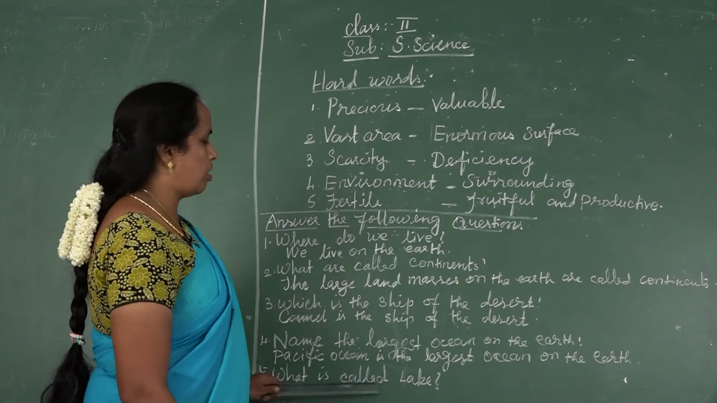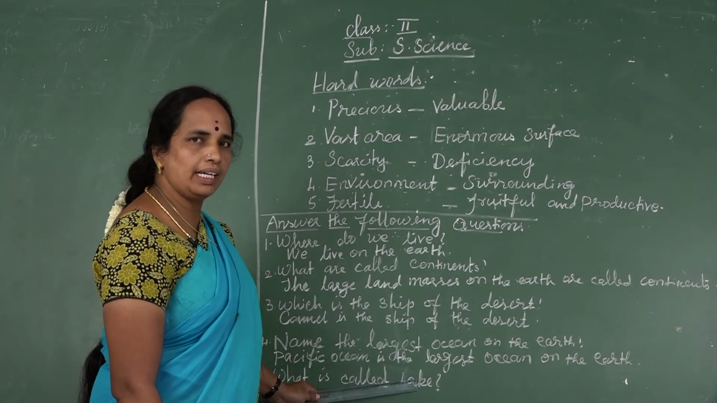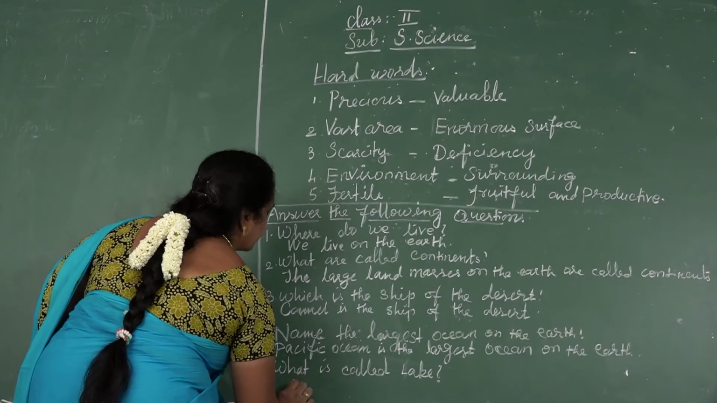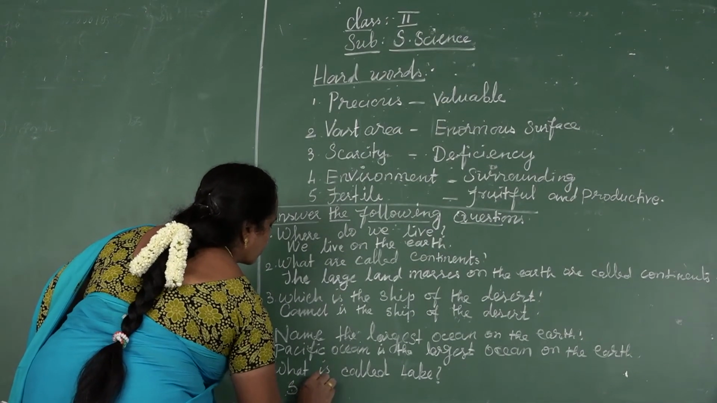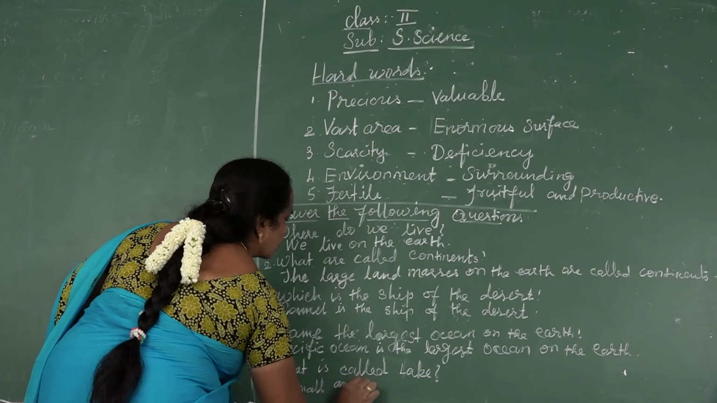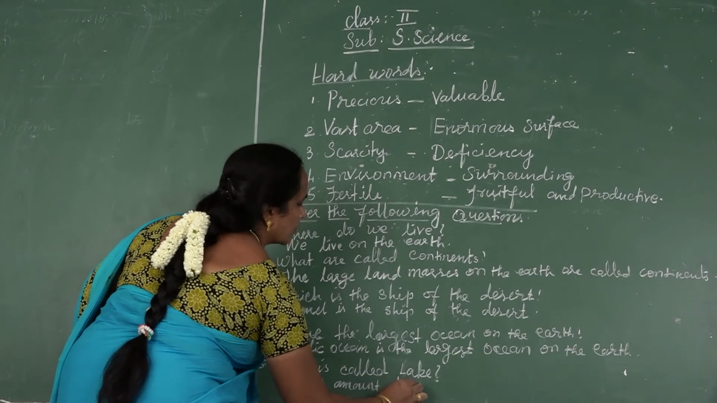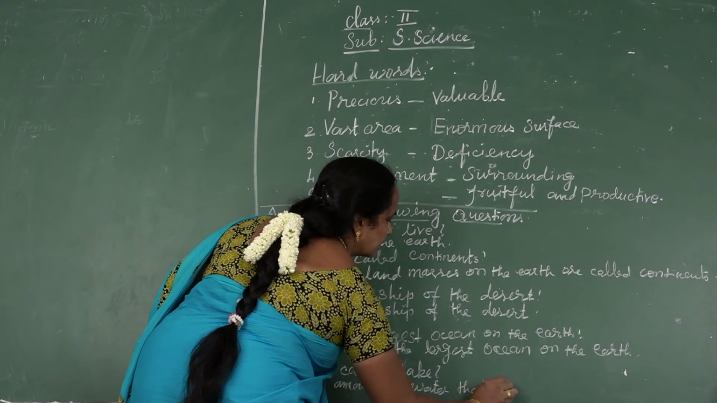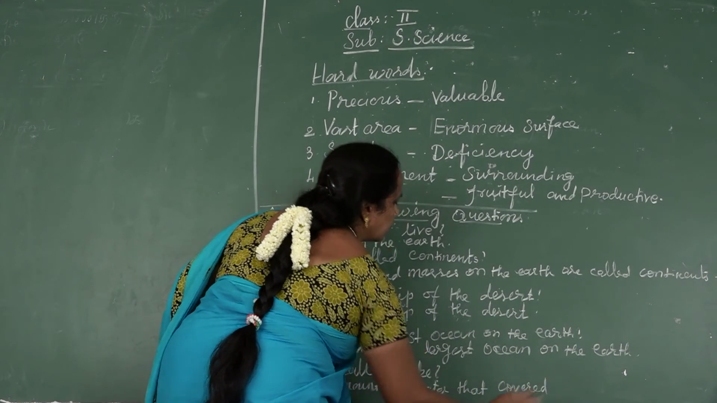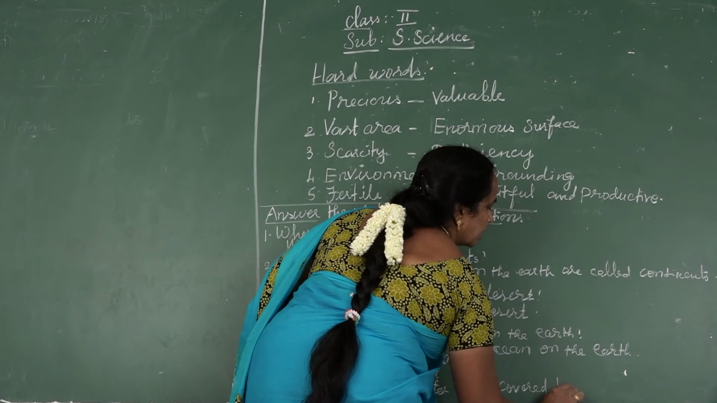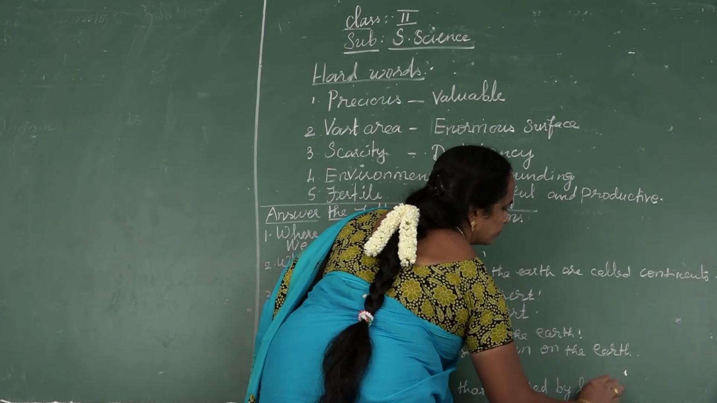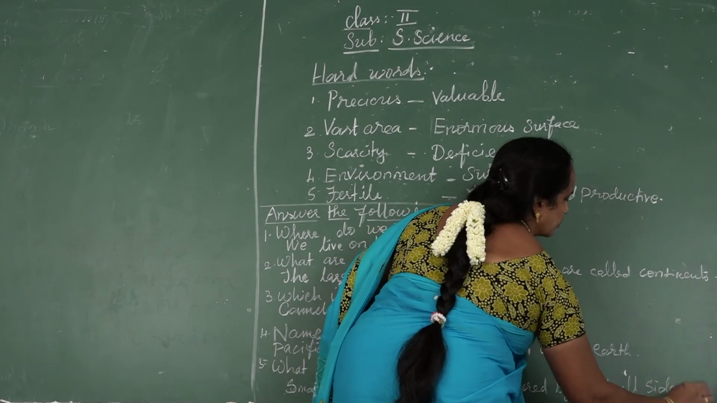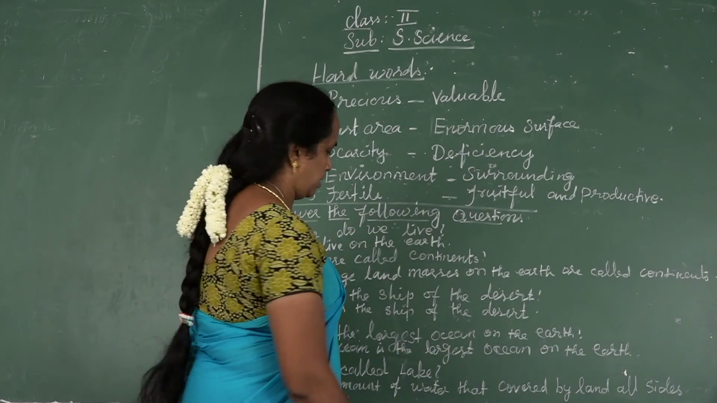Next question. What is called a lake? A small amount of water that is covered by land. So this is called a lake.